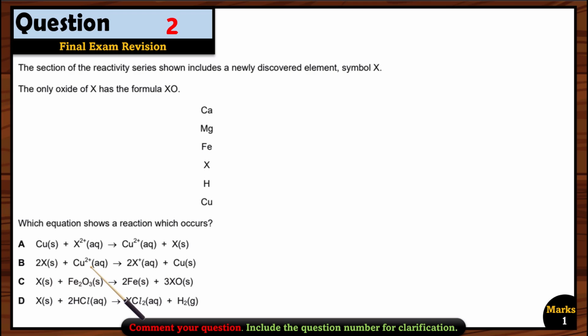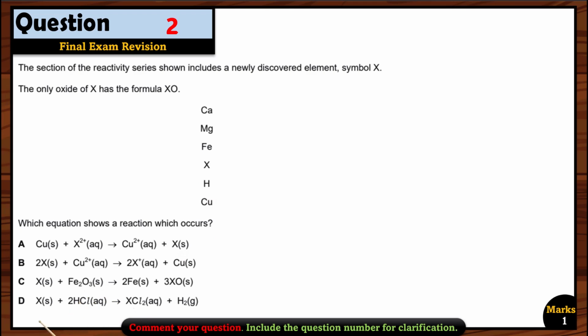Now let's see option B. X can displace copper. Yes, that's right. But if you see over here, X is forming a +1 ion, right? So that's not right. It can only form an ion that is +2. So this is wrong. Let's see option C. X can displace iron from its iron oxide ore. Right or wrong? Of course wrong, because iron is more reactive than X. So X cannot displace it. So this option is also wrong.